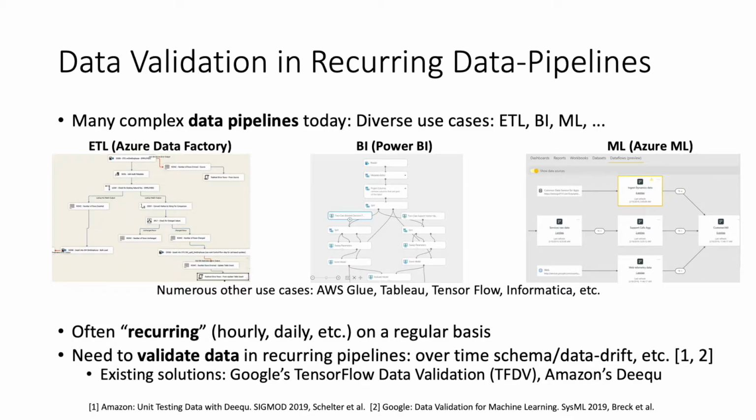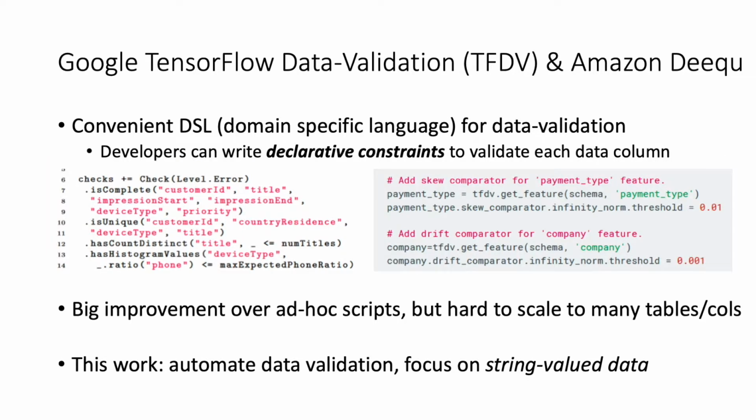Existing solutions to validate data in recurring pipelines include Google's TensorFlow Data Validation, or TFDV, and Amazon's DQ, which we will review next. Both Google's TFDV and Amazon's DQ propose their own convenient domain-specific language for developers to declare data validation rules or constraints. On the left is an example from Amazon's DQ.